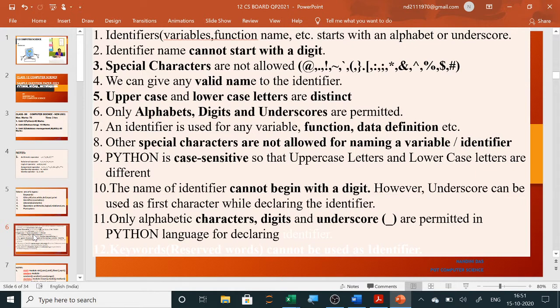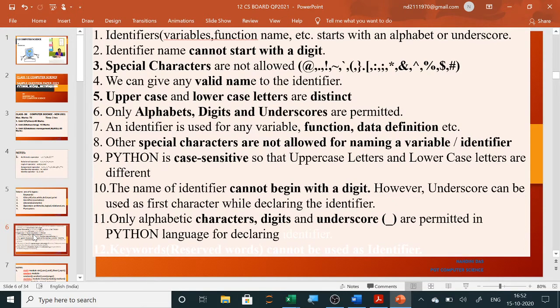An identifier is used for any variable, function, data definition, etc. Other special characters are not allowed for naming an identifier. Python is case sensitive, so uppercase and lowercase letters are different. The name of an identifier cannot begin with a digit. However, an underscore can be used as the first character while declaring identifiers. Only alphabetic characters, digits and underscores are permitted in Python for declaring.